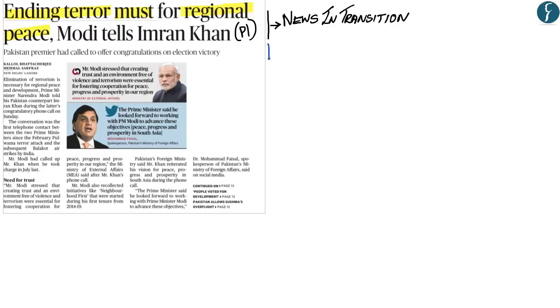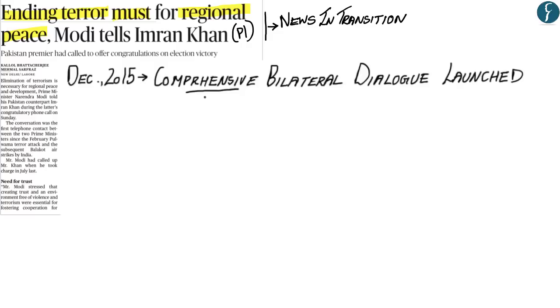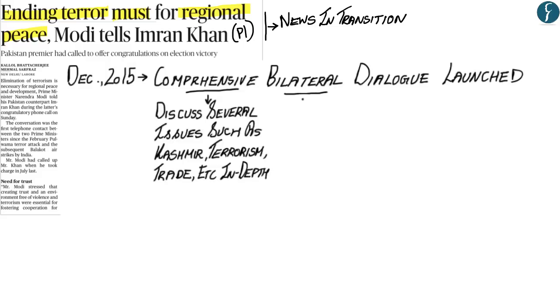Now what is required for you to understand from this article is what is the Comprehensive Bilateral Dialogue. Now India and Pakistan launched the Comprehensive Bilateral Dialogue in December of 2015, wherein this meant that India and Pakistan would discuss several issues such as the Kashmir issue, terrorism, trade, among other issues in depth. And by including the term bilateral, it meant that these issues would be discussed between India and Pakistan only. Now what generally used to happen earlier was that Pakistan would continue to insist on having other countries or organizations such as the United Nations, the Organization of Islamic Countries, China, as a mediator in Indo-Pakistan discussions such as on Kashmir, terrorism or any other issue.